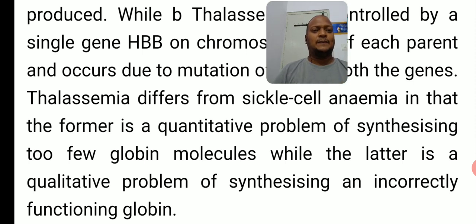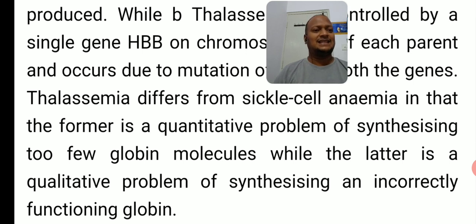So that is quality. So in thalassemia, what? Thalassemia is a quantitative problem, meaning the number of hemoglobin chains decreases. So quantitative, the number decreases. You understood or not?